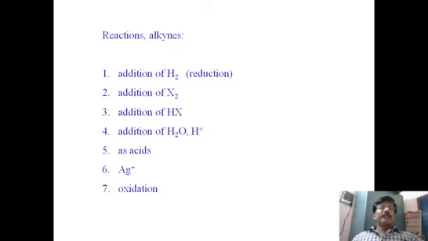Basically, what type of reactions are we expecting here? Addition, addition, addition. It's clearly mentioned. Why? The reason is simple. Alkynes have triple bonds. That's why they are called unsaturated molecules. Since they are unsaturated molecules, they easily undergo addition type reactions.